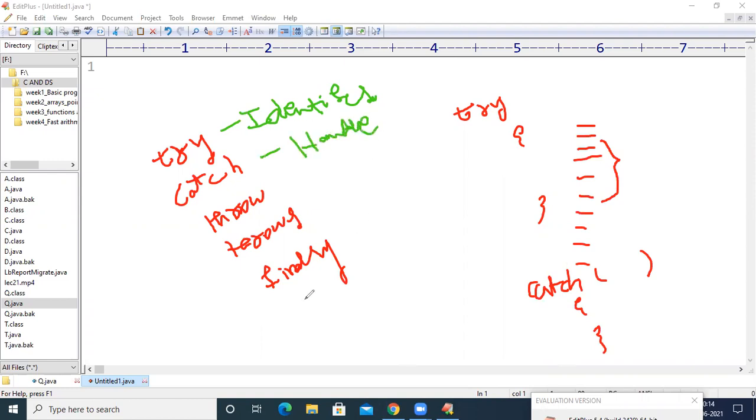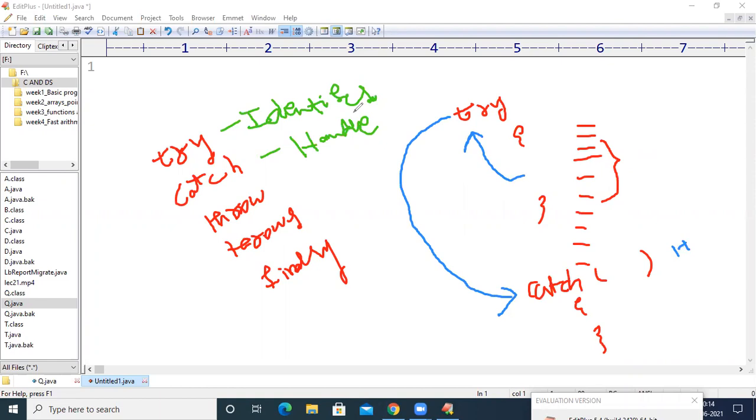If there is an exception in these 4 lines, it will be identified by the try block, and the try block is going to send that exception to the respective catch block, and the catch block is going to handle it.